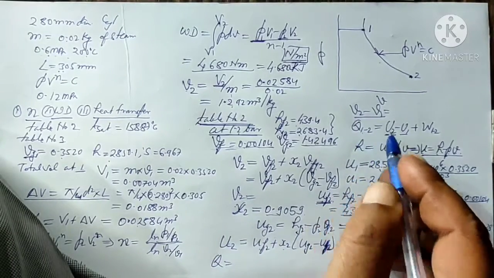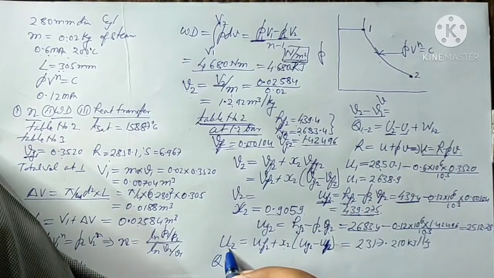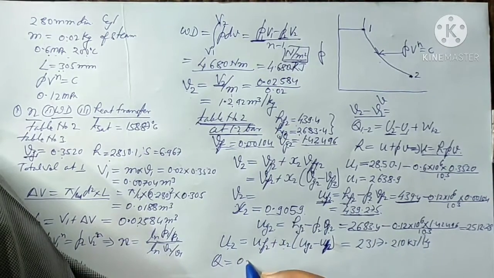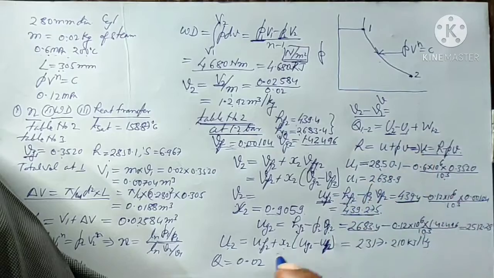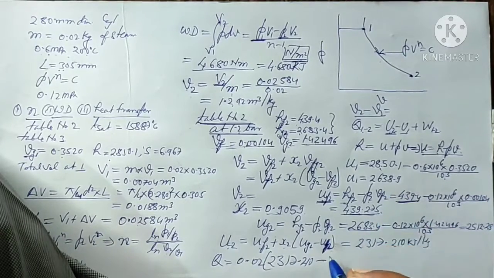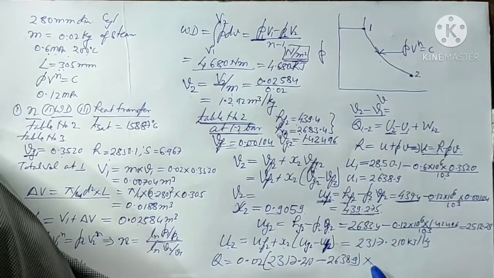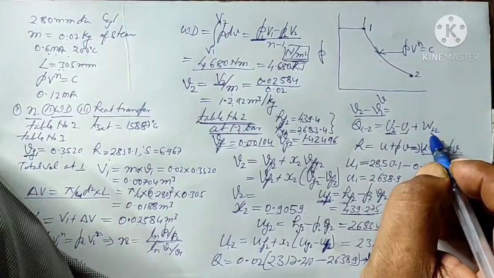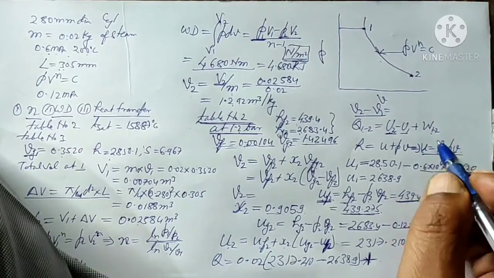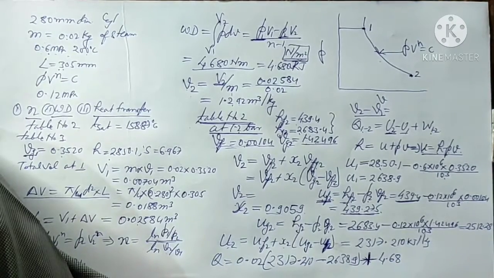So the heat transfer will be equal to, this is capital U2 and capital U1, but here we are calculating the specific internal energy change, so we have to multiply it by the mass. So 0.02 into U2, that is 2317.210, minus U1, that is 2638.9, plus W. We have taken out the work for the total mass, so in this case the mass multiplication is not needed, it is 4.68. All the things are in kilojoules.